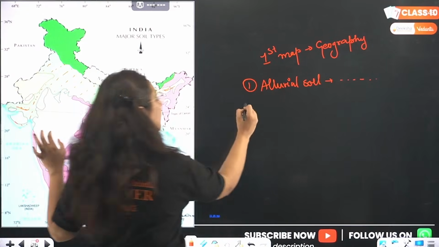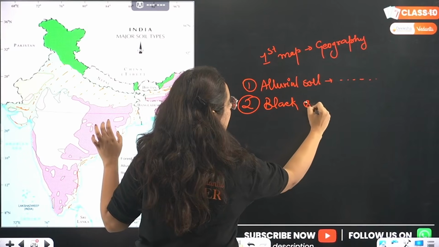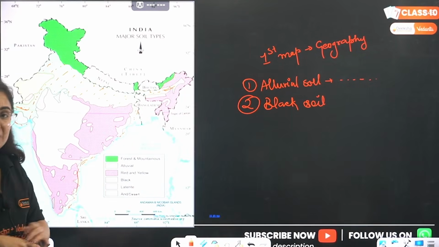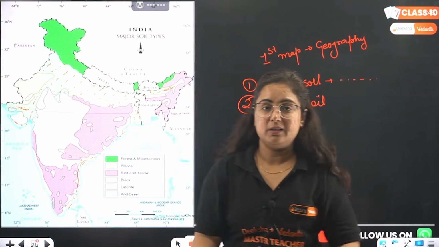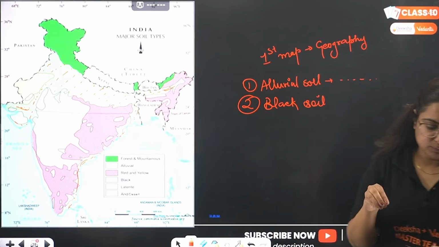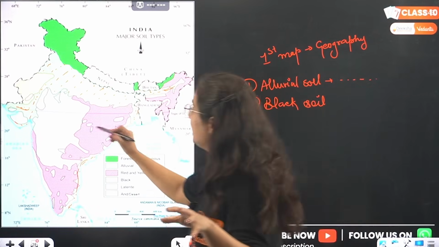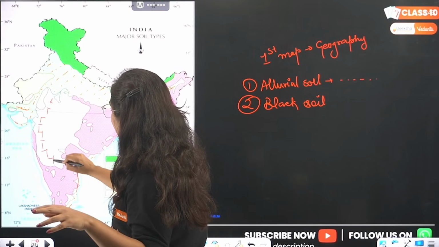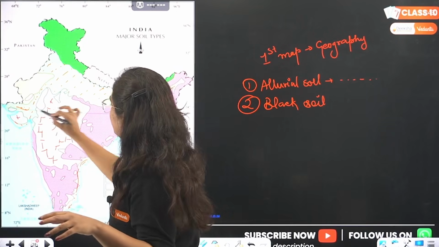The second one, beta, is the black soil of India, Kali Mitti. Yes, you might have seen pots, sometimes they are red in color, sometimes orangish, the pottery, right? Sometimes they are black in color, the pots in which we keep water. Okay? So when I talk about black soil, it is mostly found in the Maharashtra, Karnataka belt, Madhya Pradesh and some parts of Gujarat as well. Okay?